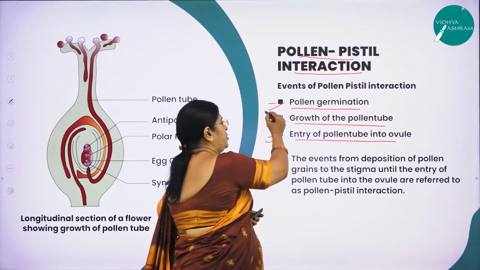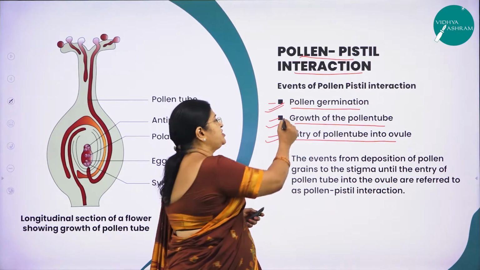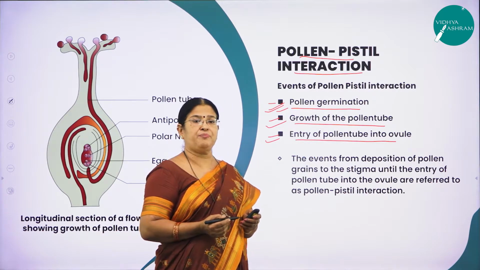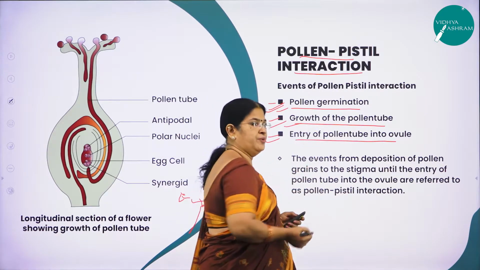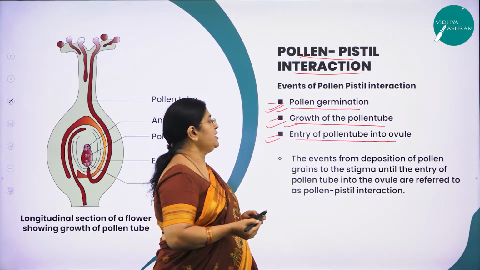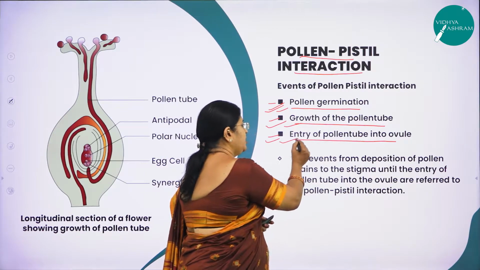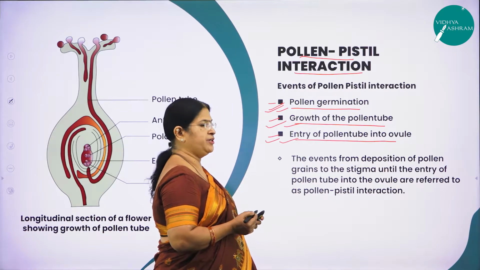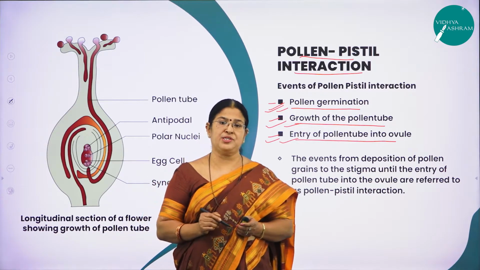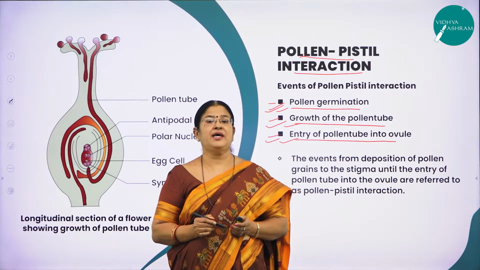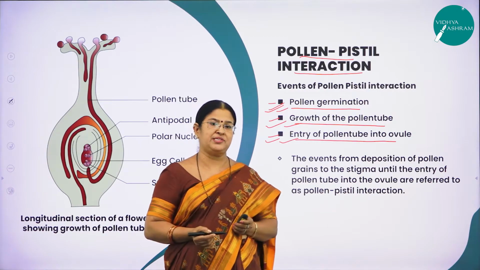From the time of the deposition of the pollen grains onto the stigmatic surface, it is followed by the process of pollen germination. Once the pollen grains fall on the stigmatic surface, what happens? It germinates. What is the indication of pollen germination? The indication of pollen germination is the growth of the pollen tube. Once the pollen tube is formed, it reaches the ovary and enters the ovule. That is called the entry of the pollen tube into the ovule. So from the deposition of the pollen grains on the stigmatic surface to the entry of the pollen tube into the ovule is referred to as pollen-pistil interaction.